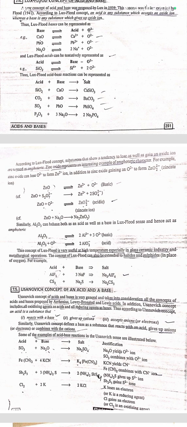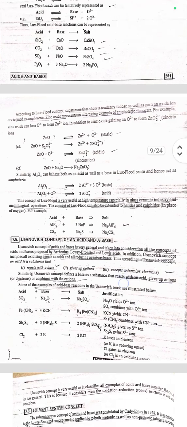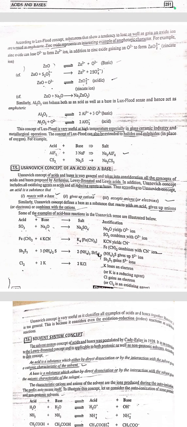Zinc oxide represents an interesting example of amphoteric nature. For example, zinc oxide can lose an O2 negative ion to form Zn2 positive. In addition, zinc oxide can gain an O2 negative ion to form ZnO2 2 negative. Also, Al2O3 can behave both as an acid and a base in the Lux-Flood concept, and hence acts as amphoteric. Next is the Usanovich concept of acid and base.